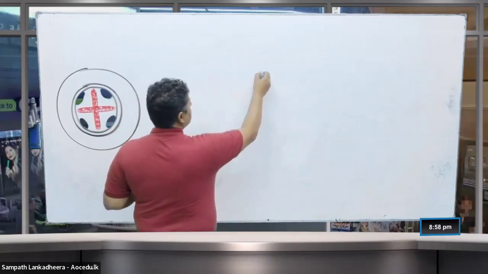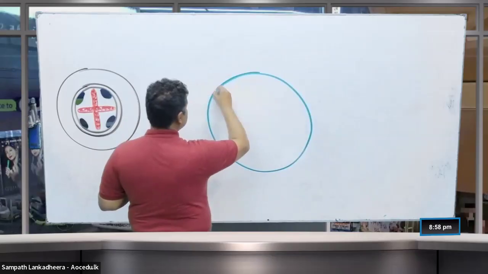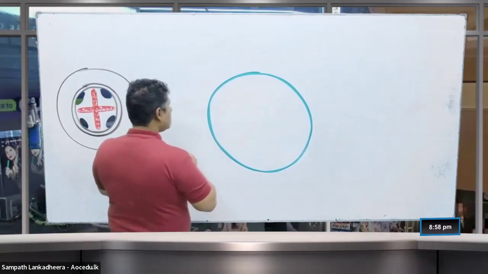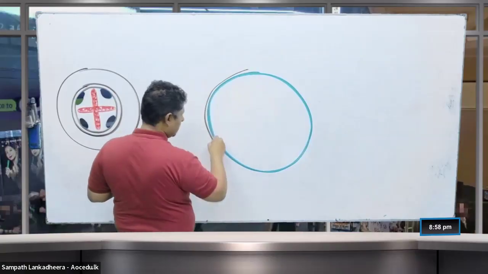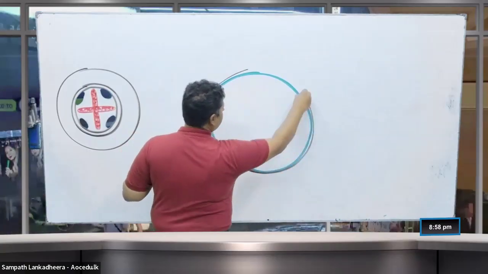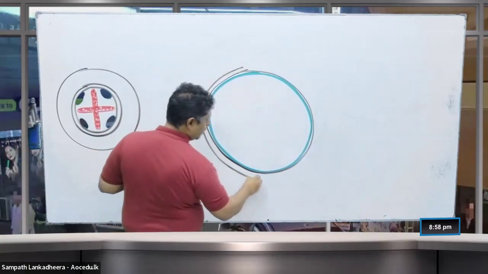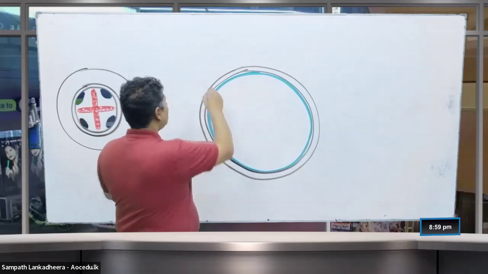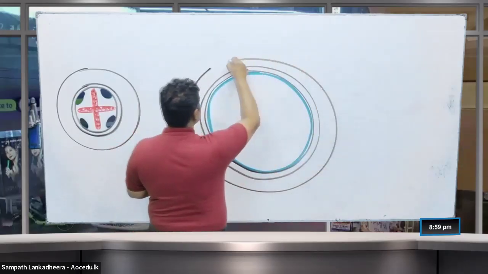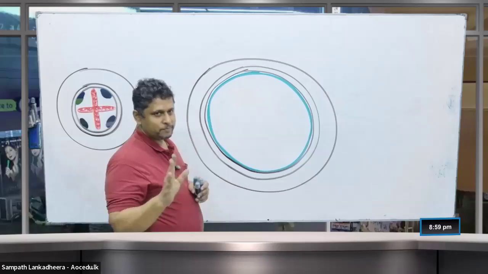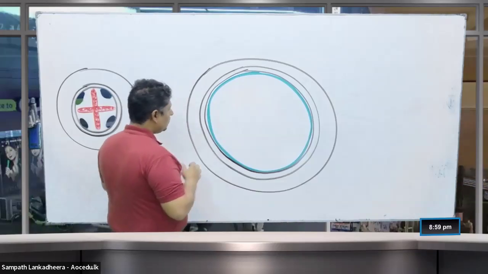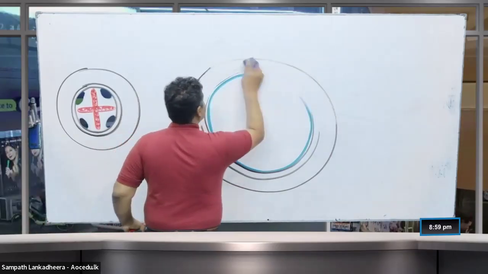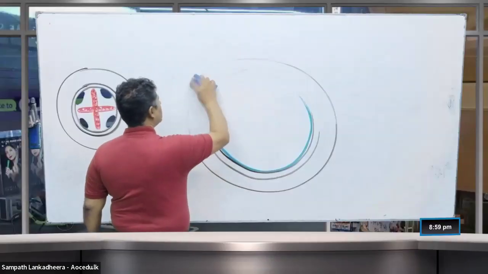First of all, this is the vascular cambium. And you can see, once the vascular cambium forms, I'm drawing this black line for the pericycle, and then the second black line for the endodermis. And this is the outer epidermis. I think I need to erase this vascular cambium and redraw it.